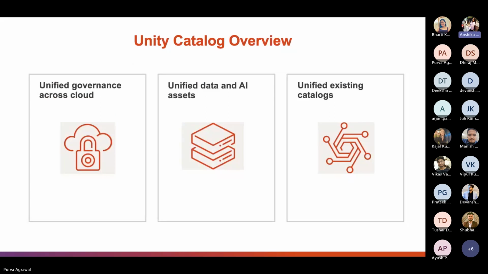Now let's have the overview of Unity Catalog. By integrating a centralized hub within the Databricks Lakehouse platform for administrating and securing data and auditing our data, Unity Catalog rises to these challenges. Firstly, unified governance across clouds.